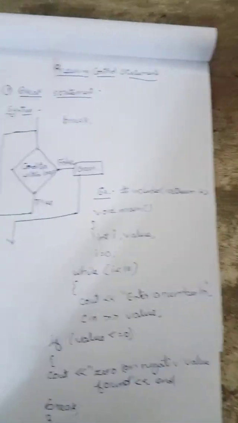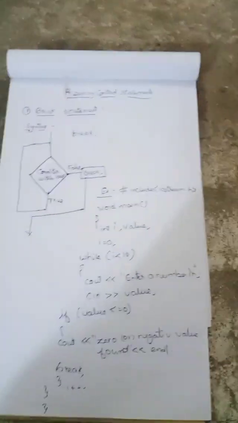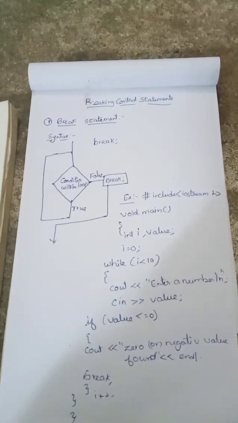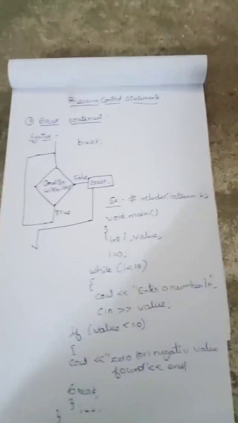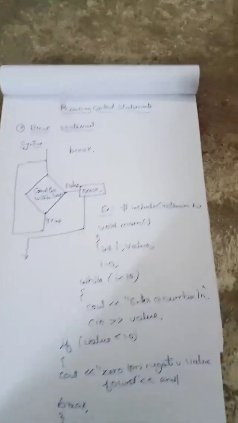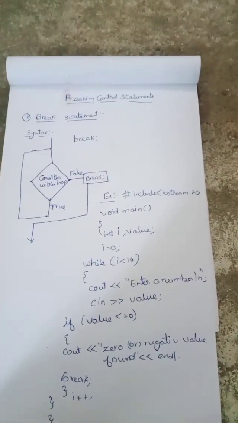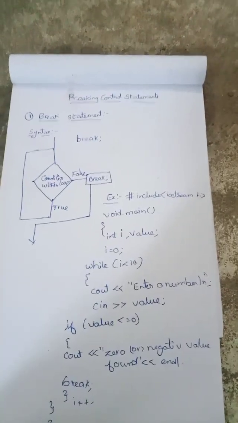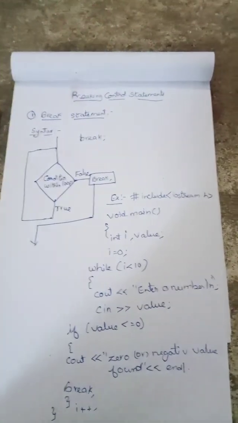This is Kalyani. Today we will discuss breaking control statements. There are three types of breaking control statements. They are the break statement, the continue statement, and the goto statement.